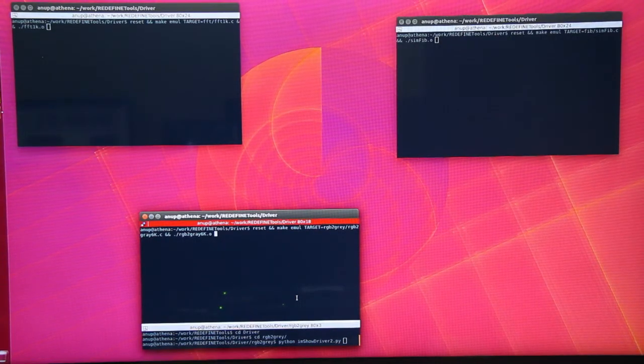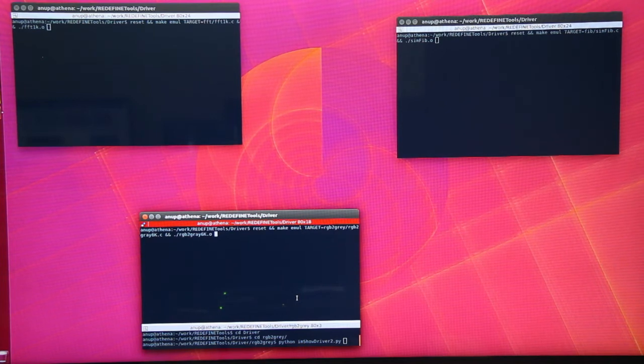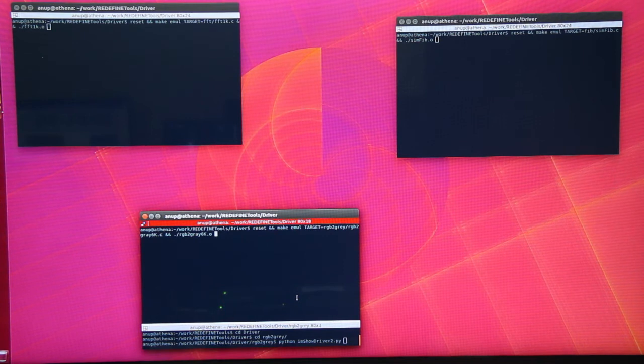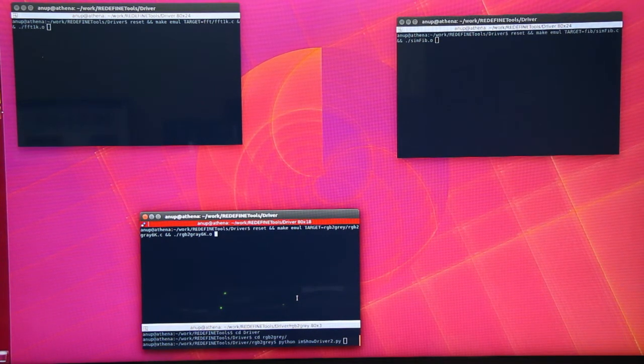Now, let me start the image processing application. We capture live color images from the webcam, which serves as an input image to this application. The host application transfers these color images to Redefine, and Redefine converts the color images to grayscale.